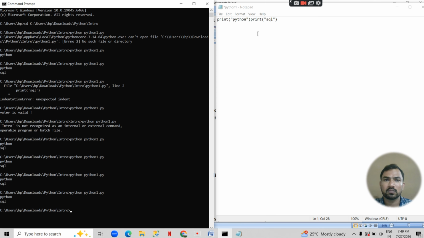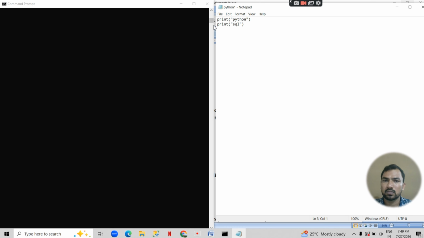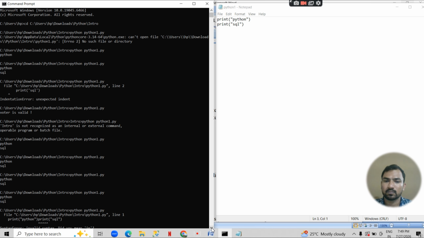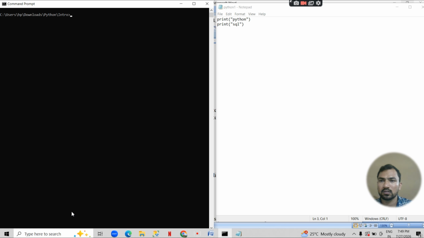Okay, so we have not saved, I think. Okay, there is an error due to the missing semicolon, but if we write on another line, it will execute. We have to save the file. We can clear the screen by CLS and enter. Okay, we can execute this.